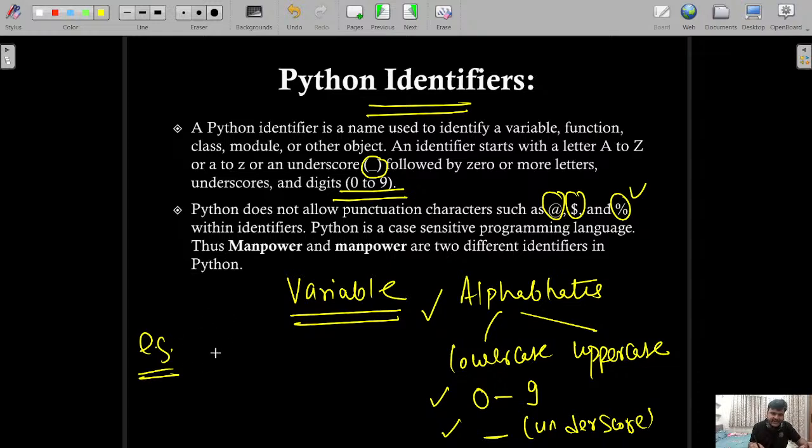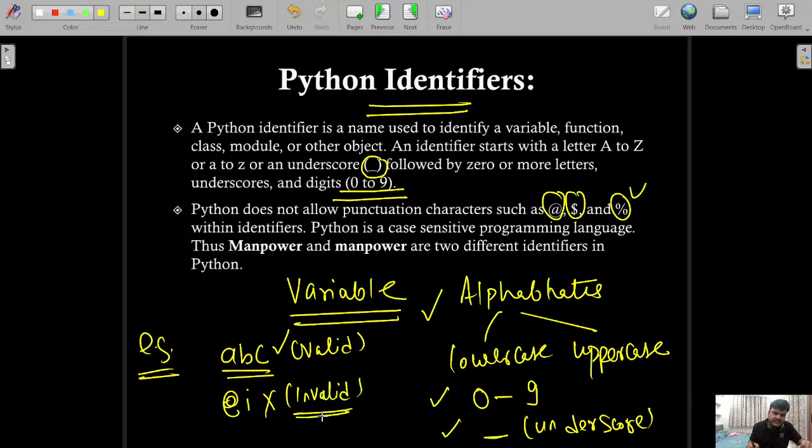For example, if I ask whether the following is a variable name or not, let's say ABC, is this a valid variable name? Yes, it is a valid variable name. The reason is that all the characters are alphabets here. But if I write it like this, let's say at the rate I, this is invalid. The reason is that this particular variable has a special character, at the rate, which is not allowed. Getting it?